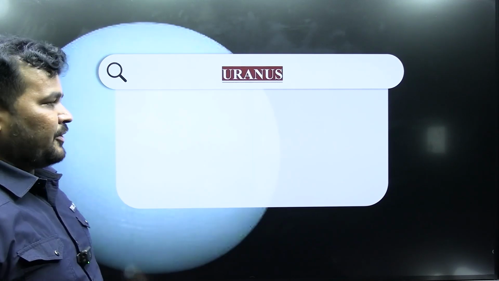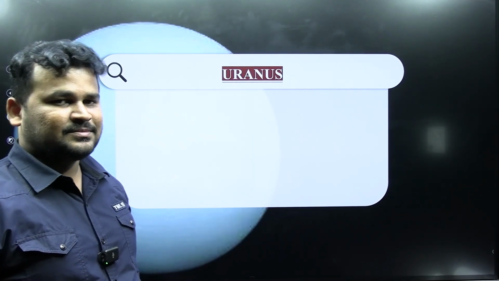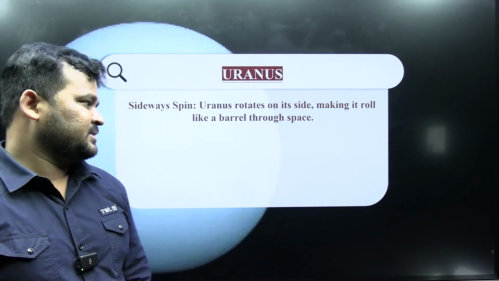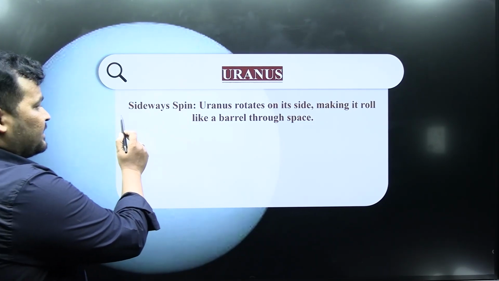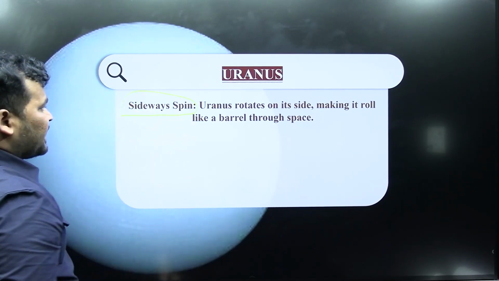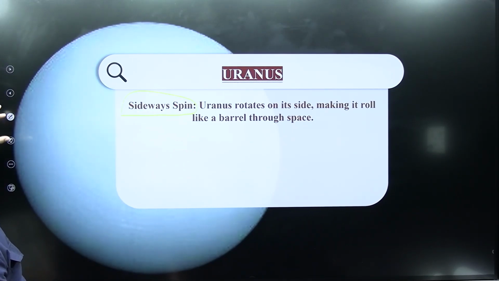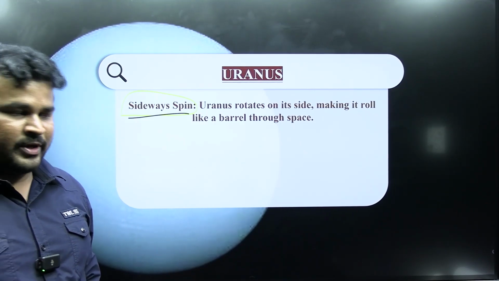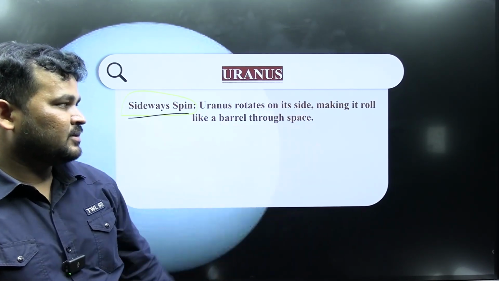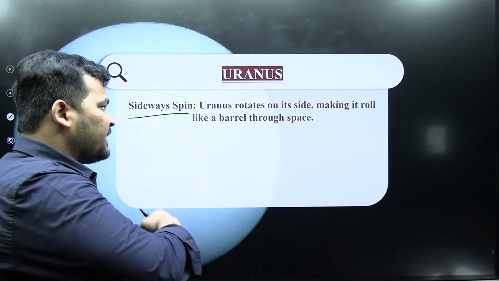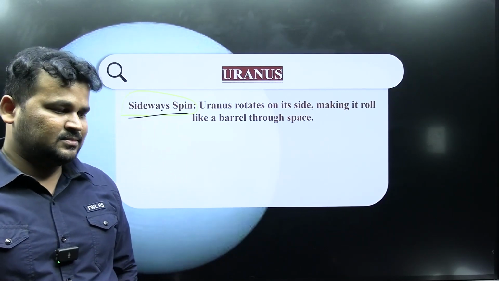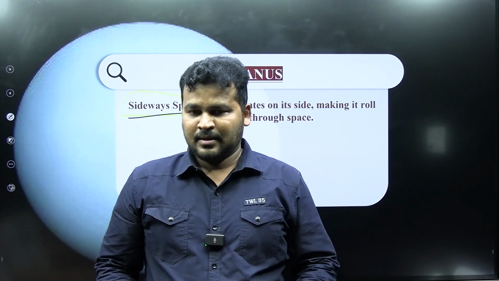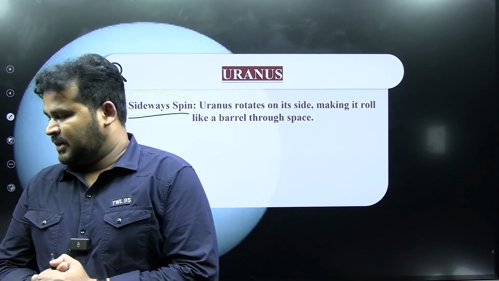Next, Uranus. It is the 7th planet in the solar system. It has the characteristic of sideways spin. Uranus rotates on its side, making it roll like a barrel through space. How does Uranus rotate? Wait, I will show. For example, if I stand here,